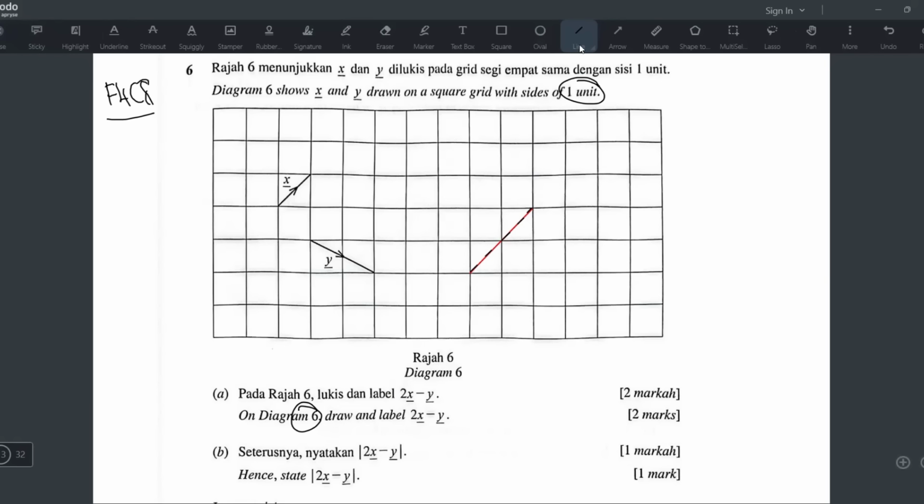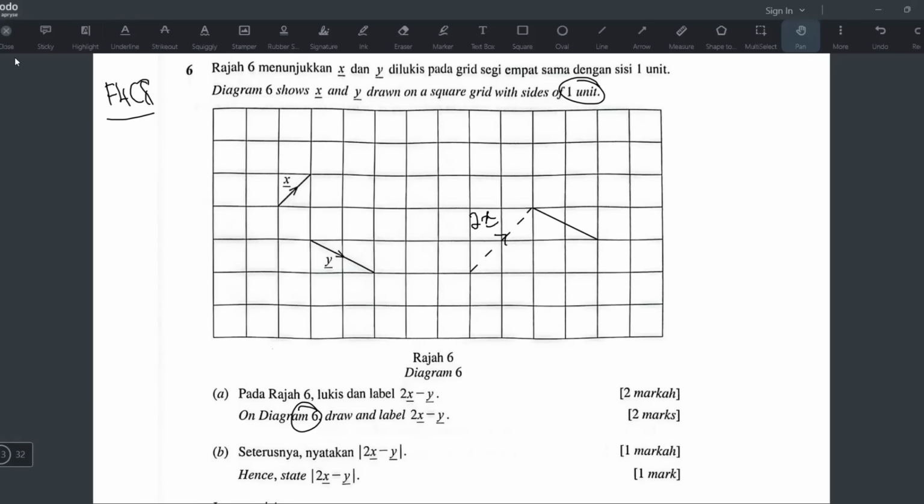Okay, another line I will draw is, okay, so this is 2x, 2x. Okay, another line I will draw is y. But I want minus y, right? So I have to continue from here, because 2x I continue from here, but I have to do y, right? But can I do like that? No, I cannot do like that, because if I do like that, it becomes y. So then I want minus y, so I have to do it in the opposite direction. So to perform the y, you have to go like that.